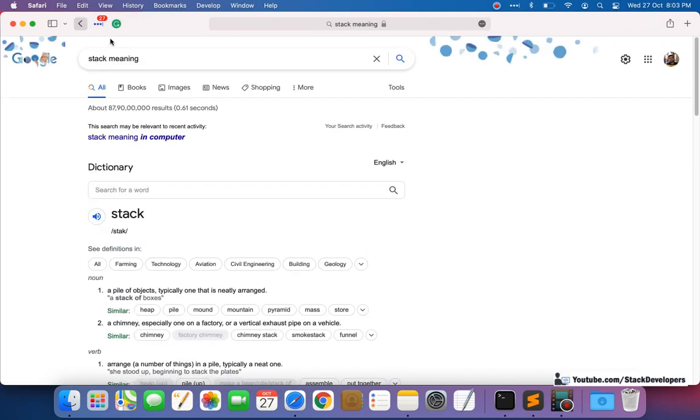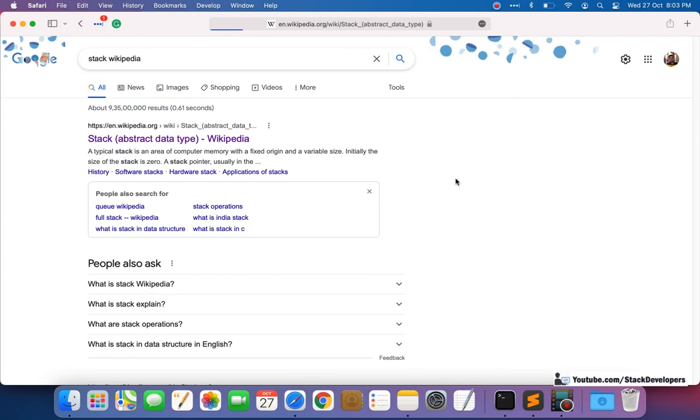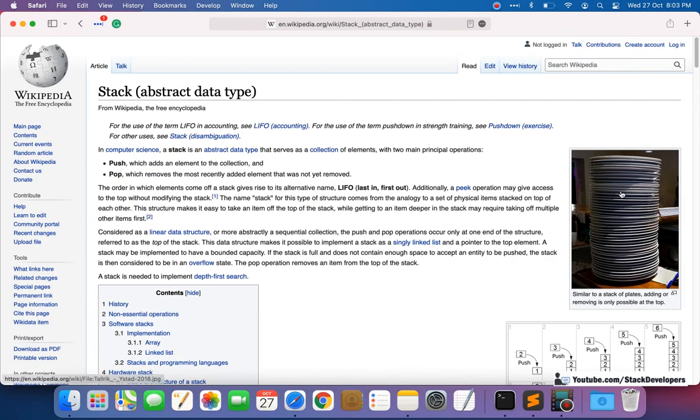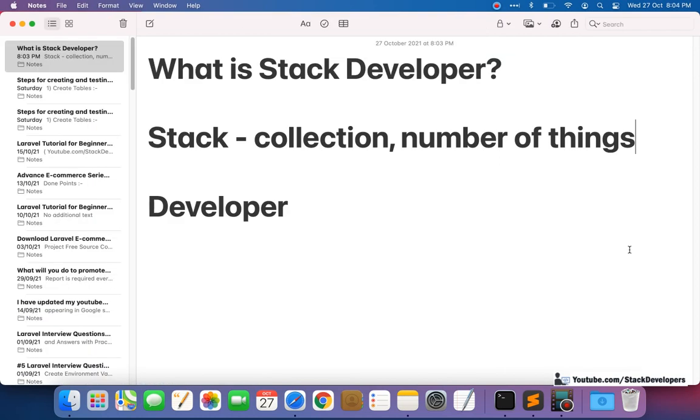Or here I am searching in Wikipedia, so it's something like a collection of plates. You can see there are a number of things. So stack exactly means there are a number of things, a collection, many things. That is the meaning of stack. And the other one is developer. Developer means a coder, a programmer, like we all are developers. The students watching this video are going to be developers. So a developer is someone who develops code, like a coder or programmer.